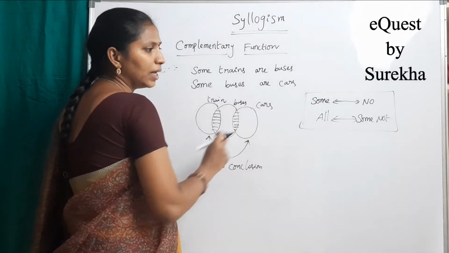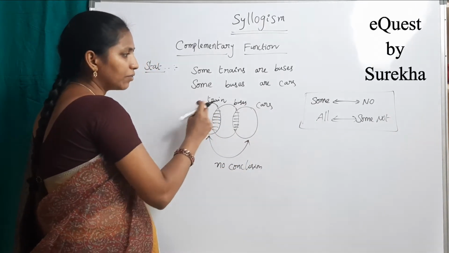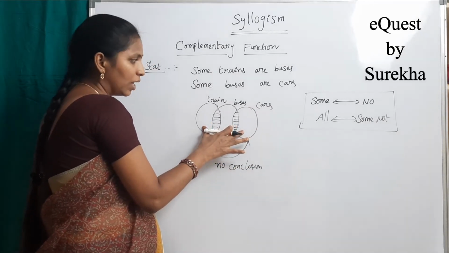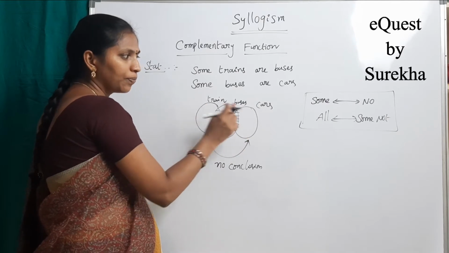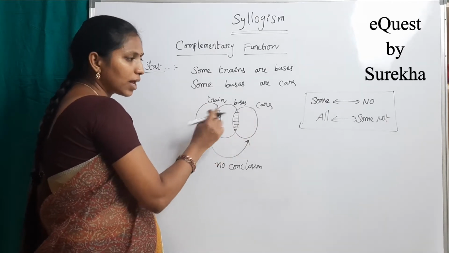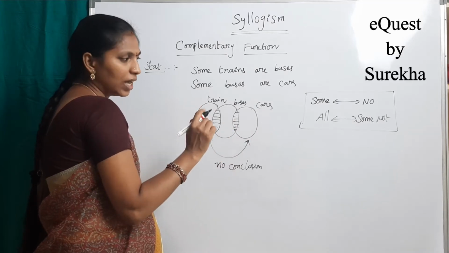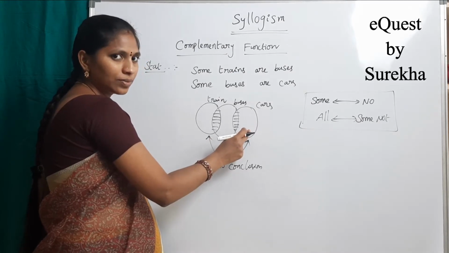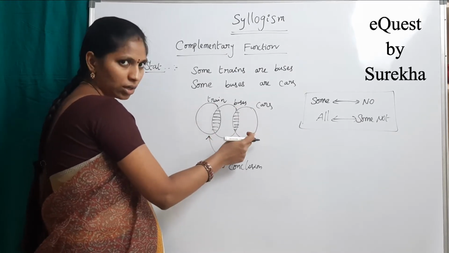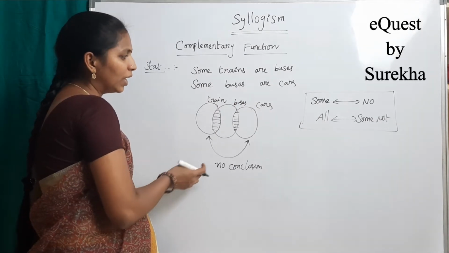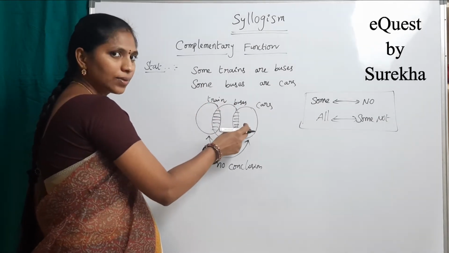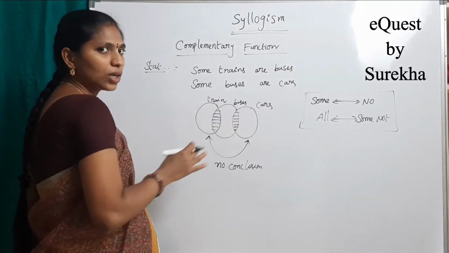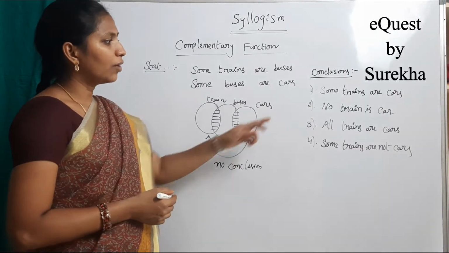Next, apply the second pair. See, trains and cars, because there is no conclusion between trains and cars. So here, all trains are cars is one conclusion. The other conclusion is some trains are not cars. So finally we can conclude all trains are cars or some trains are not cars. That is a complementary. See here, there are four conclusions.